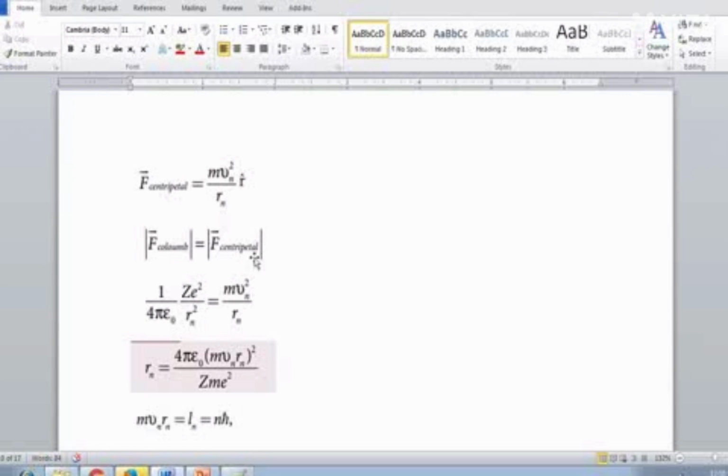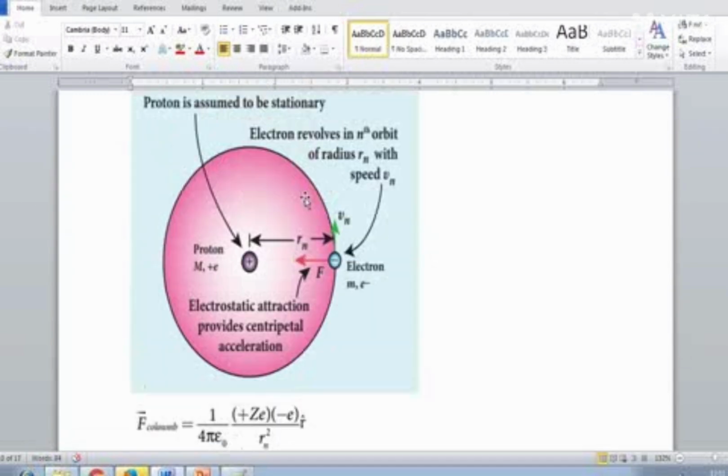You know the formula for centripetal force: F equals m v square by r. So Vn, Rn is here, and r capital is the unit vector. Here the two forces, Coulomb force and centripetal force, are equal. Otherwise what will happen? The electrons are ejected.